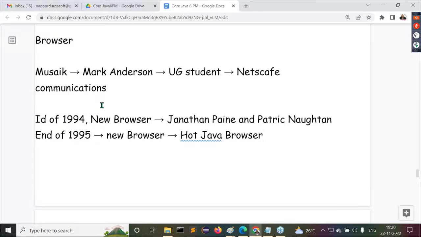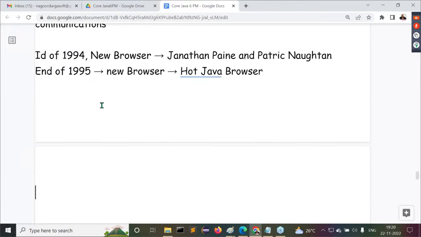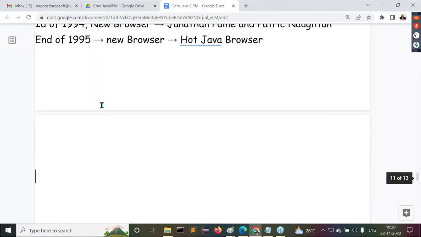When this browser was provided to the outside market, it got very good demand. Then people started thinking: what exactly is the technology they used internally to prepare this browser? People came to know that the technology used to prepare this browser is the Java programming language. Sun Microsystems used Java internally. By that time people came to know Java is a programming language provided by Sun Microsystems, and people were talking about the Java programming language.